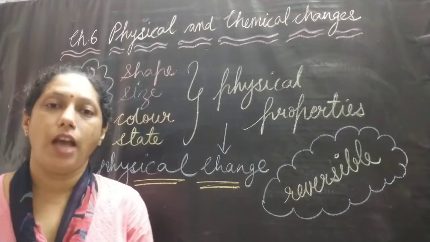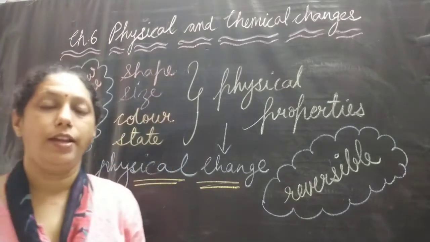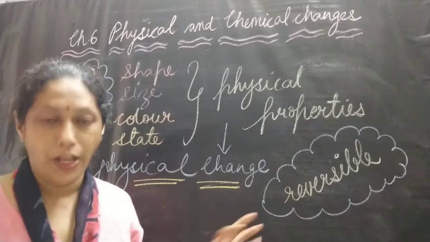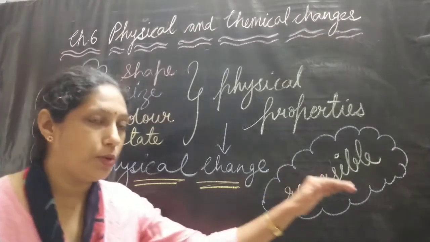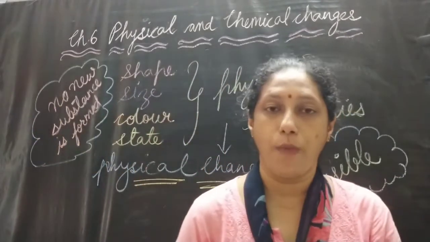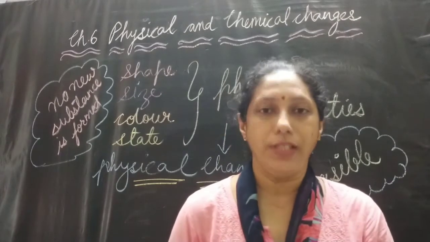When a substance has a change in shape, size, color or in state, then that change is known as a physical change. A physical change is a reversible change and no new substance is formed at the end of the physical change. So this is all about physical change.